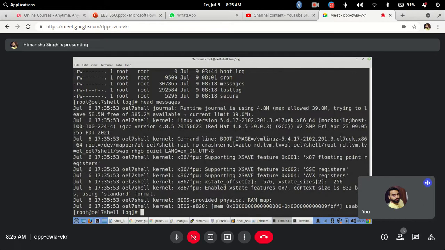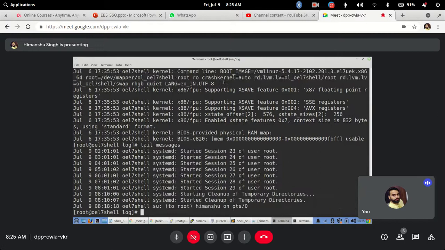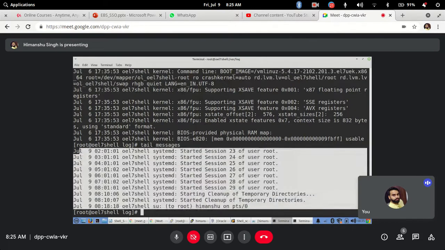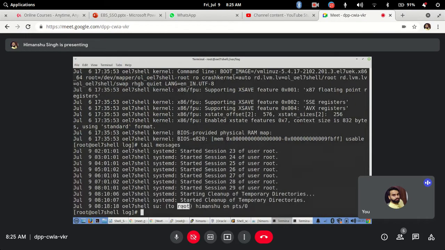Same way, if you want to see last 10 lines, again 10 lines are default values, tail messages. So it will show you the last, latest 10 lines right now, that I just now switched to root user from Himanshu. So it has captured that. This was done right now. So this is the last line, latest at 8:18. Getting it?